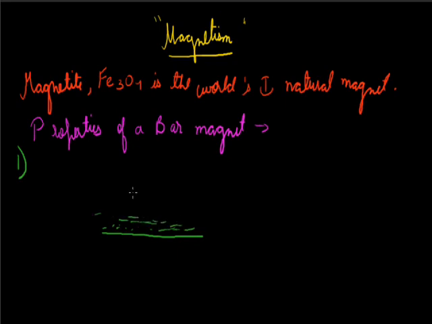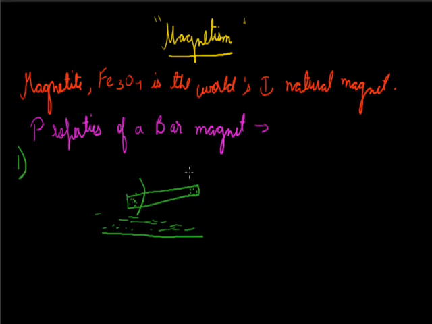When we bring a bar magnet near the iron scraps, we will notice that at the corners there will be the most attraction of the iron scraps rather than in the middle of the magnet.